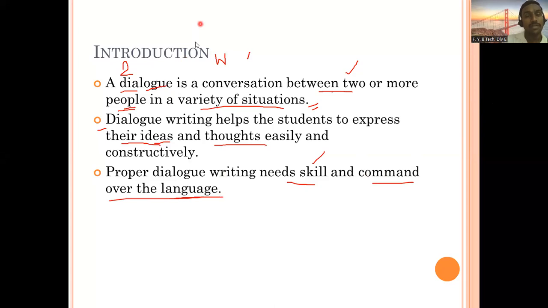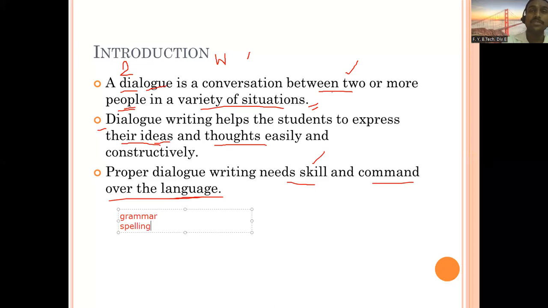So when it comes to writing, the first thing you take care of is your handwriting. If it is on paper, you have to take care that your handwriting must be legible. Legible means it should be readable. Other people should be able to read what you have written. The second thing you have to take care of is, as I just told you, grammar. If you're clear with grammar, then you will be able to make sentences properly. Next thing you take care of is spelling.